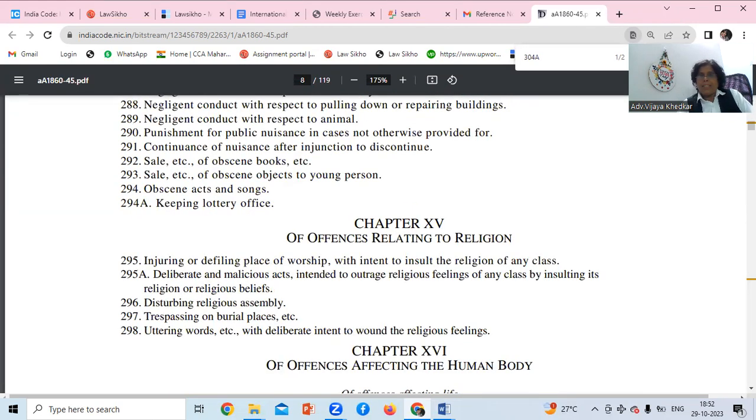The chapter is 16, offenses affecting the human body, and offenses relating to religion. We have just seen religion: 295A, a deliberate and malicious act intending to outrage religious feeling of any class by insulting its religion or religious belief. So 295A is also important. Please remember this, there is a good chance of it coming in the exam. There will always be one question on a religion section. So you should see 295A, and 296 about religious assembly, but I think 295A is more likely. Uttering words is also important.